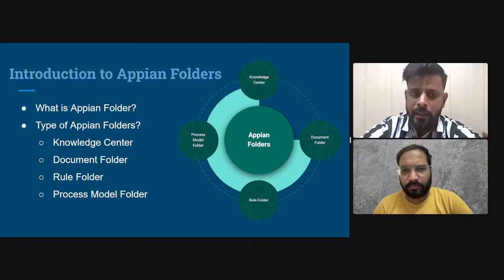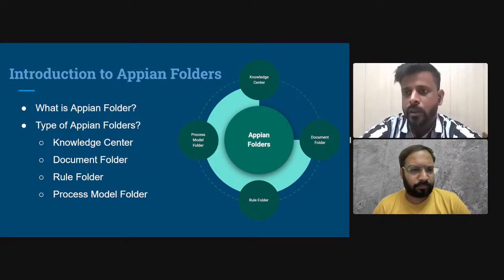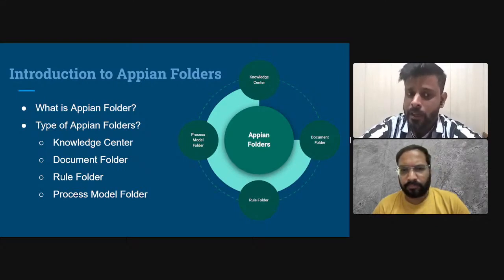Okay, and it can be the child of knowledge center. Because library is parent, and we can say physics books are child of that particular library, right? Third is rule folder. Whatever business rules you are writing in Appian, that we call expression rule, that we will learn in our next sessions, or I can say interface sections, or constants, everything we call as rule. So to store all these artifacts like interfaces, expression rules, business logics, constants, we create rule folder.